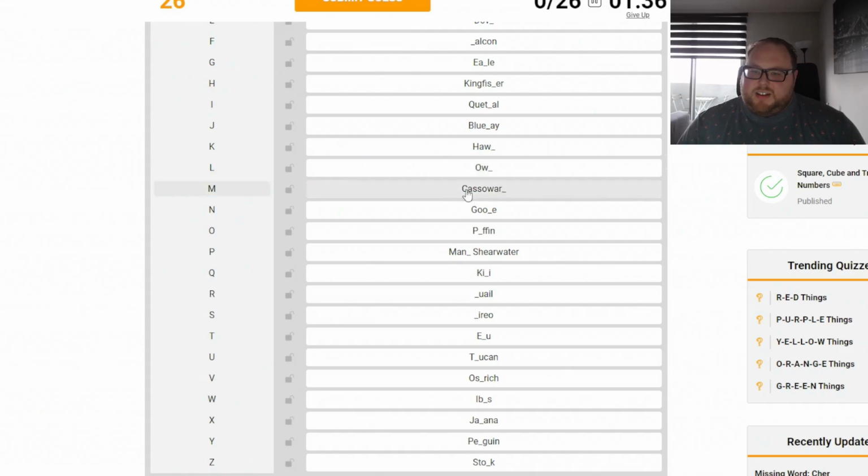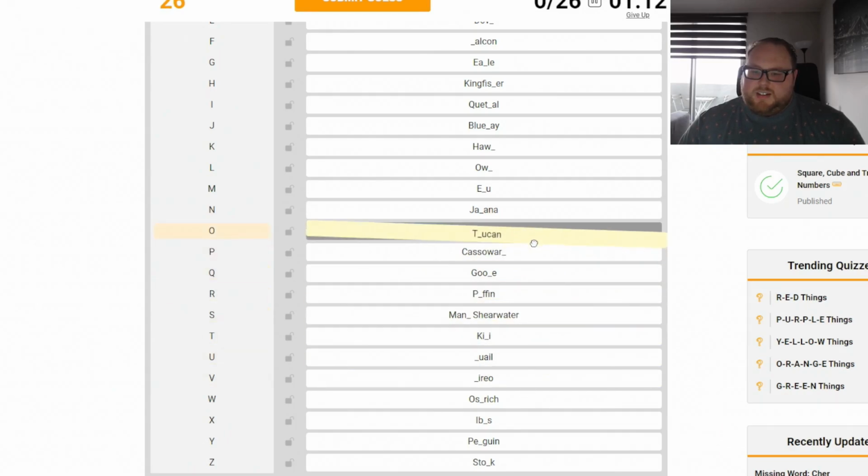So owl is here. M. Emu. N. That would be a jacana, let's say. O. That would be a toucan.